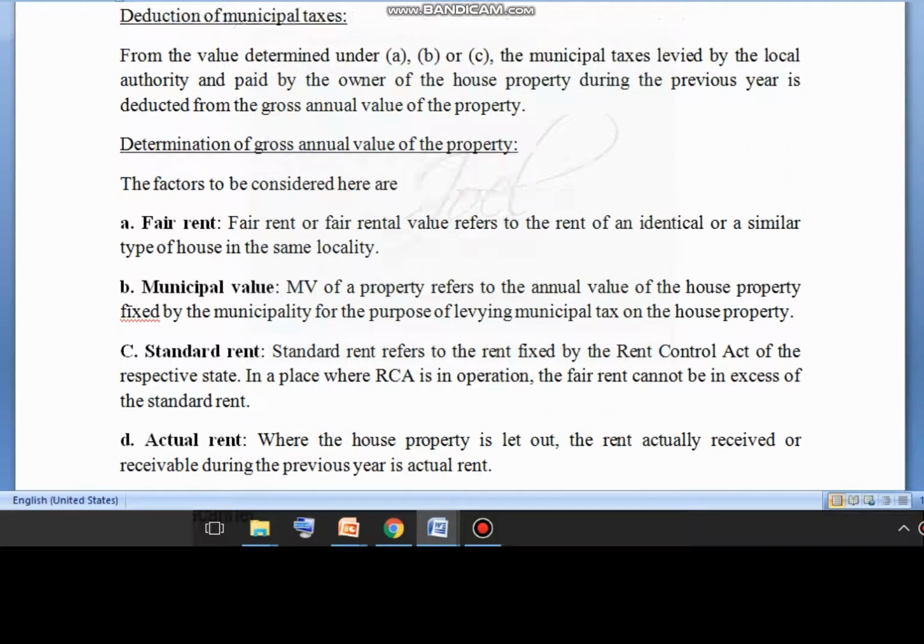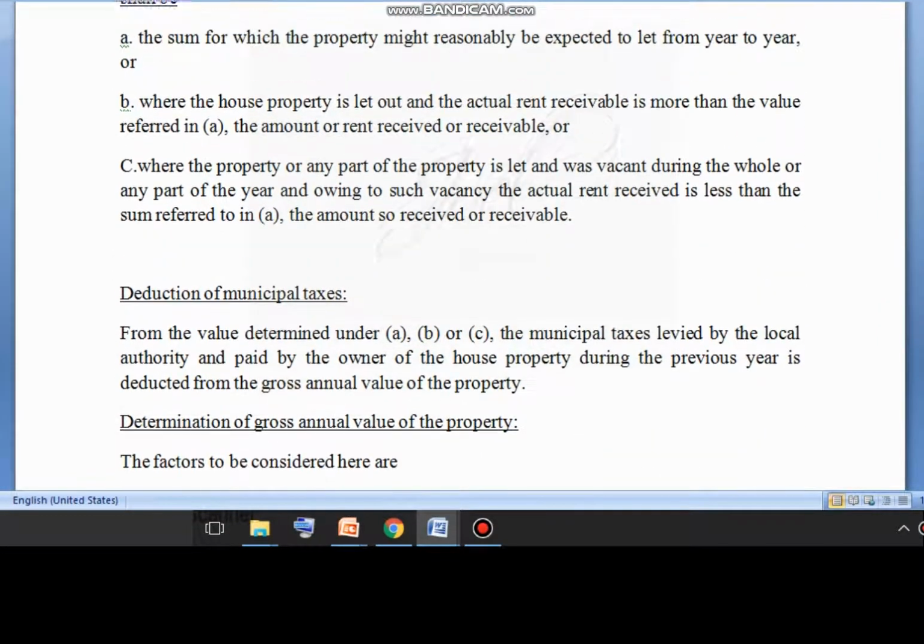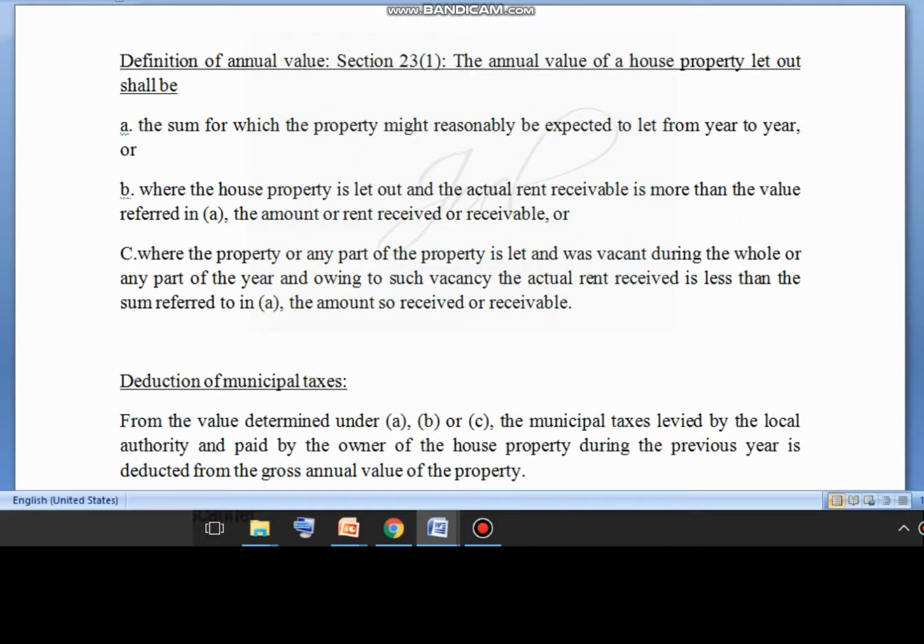After considering the concept of income from house property and gross annual value, we should know about annual value. From gross annual value there is a deduction called municipal tax. When you deduct municipal tax, you will arrive at a value called annual value. We are studying these things in the upcoming classes.